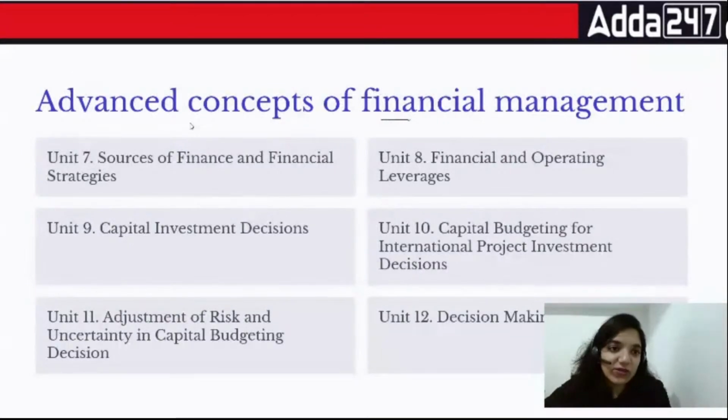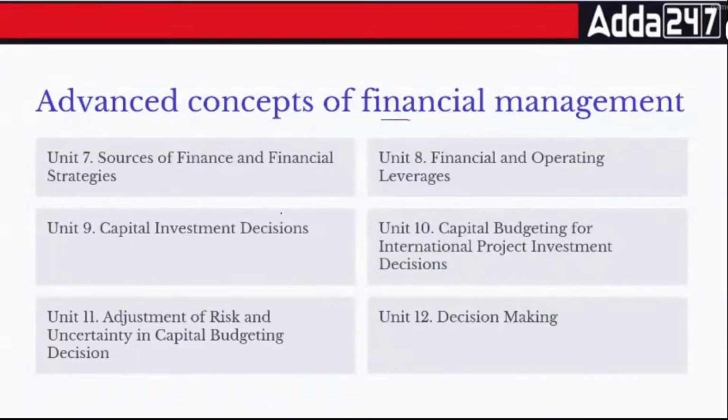In financial management, everyone, in this entire book, if you really want to understand each and every chapter, do not leave unit number 9 and unit number 7. If you are done with these two units, module B, module C, and module D, all these three modules will turn into a piece of cake for you. And by that, I literally mean that. Because these two chapters are the base for the entire BCD modules. If you do units number 7 and 9 properly, everything else becomes easier for you.